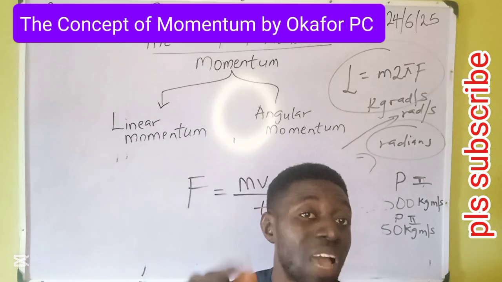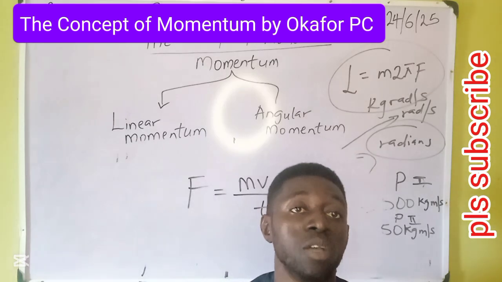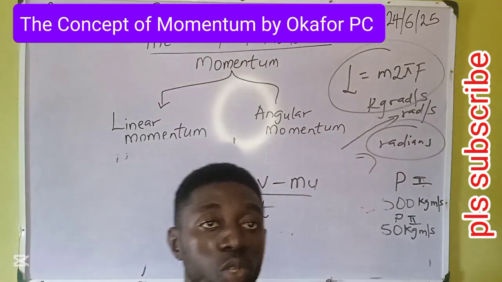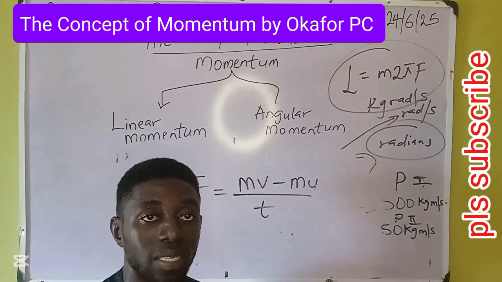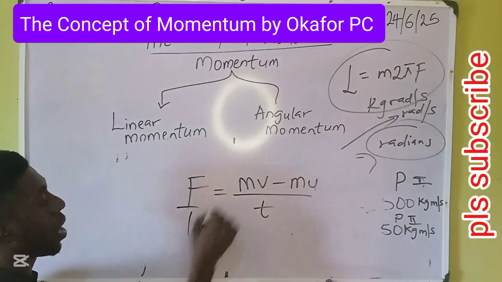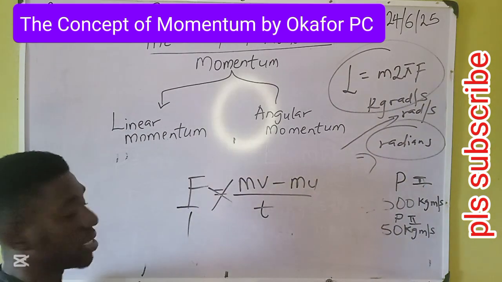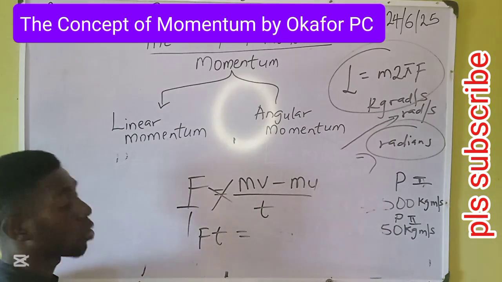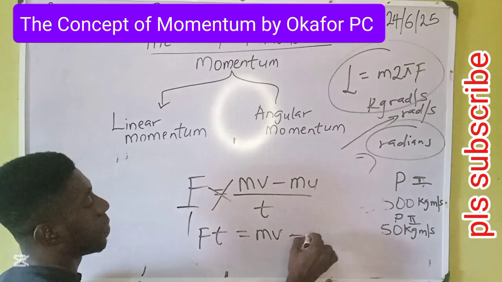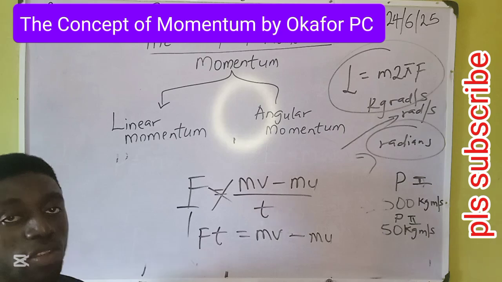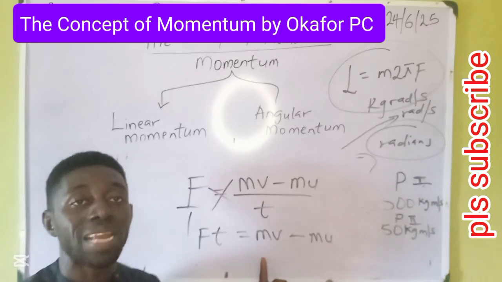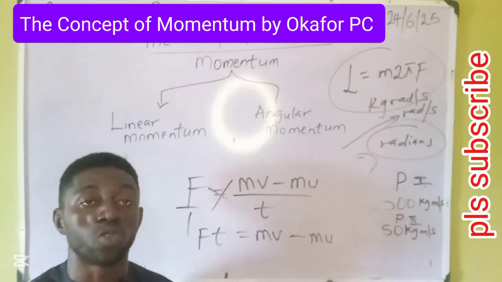This formula goes back to F is equal to ma. But today we are concerned with the momentum aspect of this formula. Okay, I will show you the two. Let's go to the momentum aspect. Let's make this a linear equation. We have over 1, cross and multiply. F times t, Ft, equal to anything times 1 is that thing: mv minus mu. That means force times time is equal to final momentum minus initial momentum.